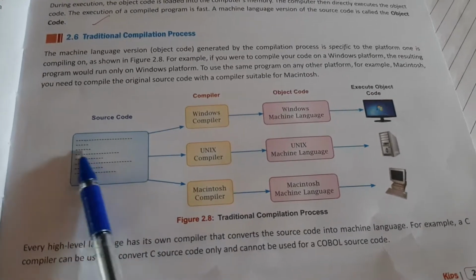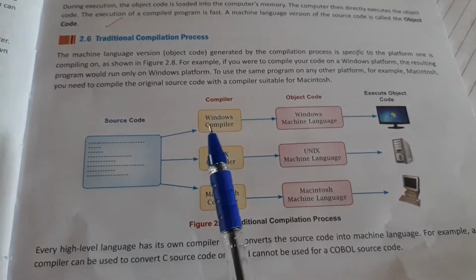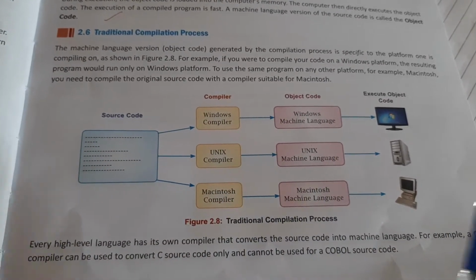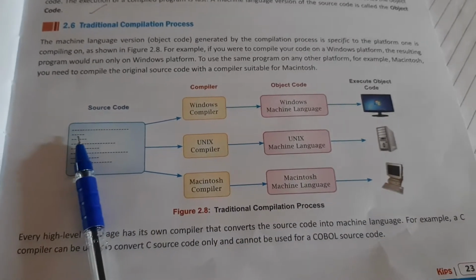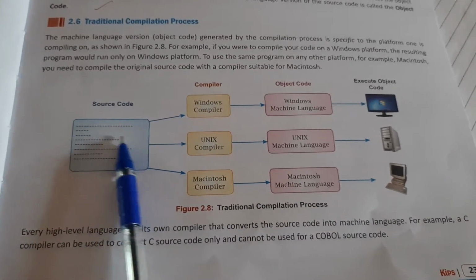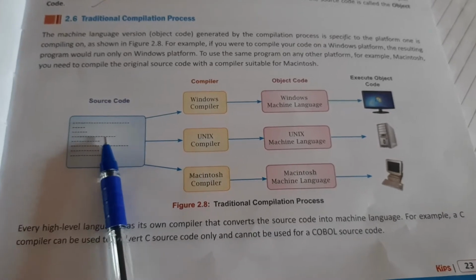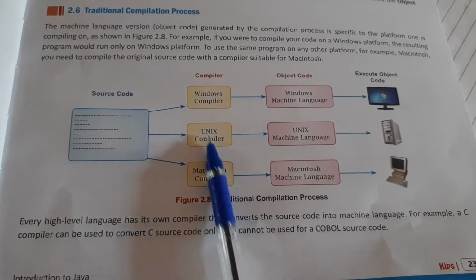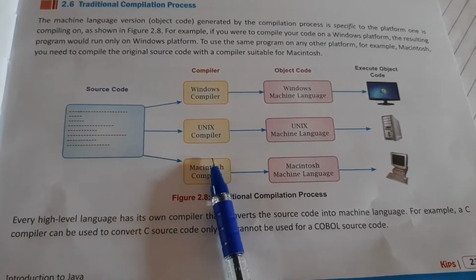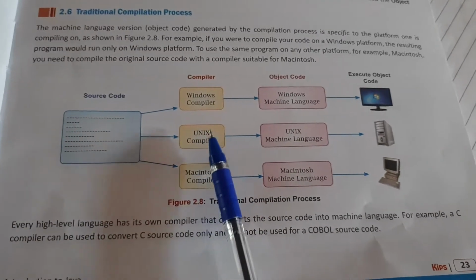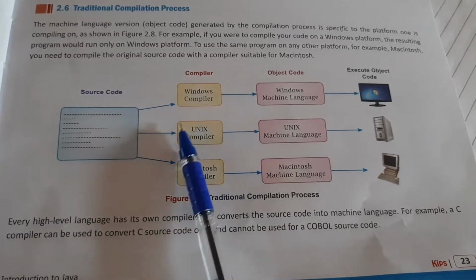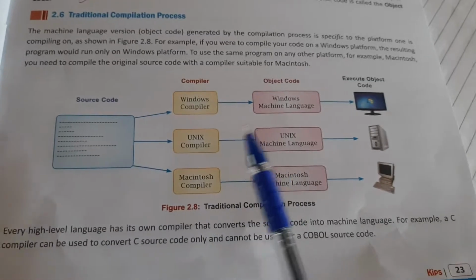Now first thing is source code. We have compiler, object code, and the execution objects. Source code is the language that we use to write the program. That program will be converted by the compilers. These are all called compilers. Now the compilers are what? They are a kind of program which converts the source code to the object code.